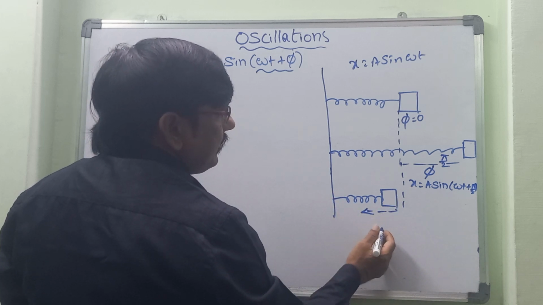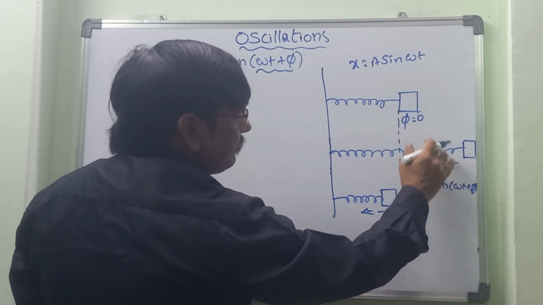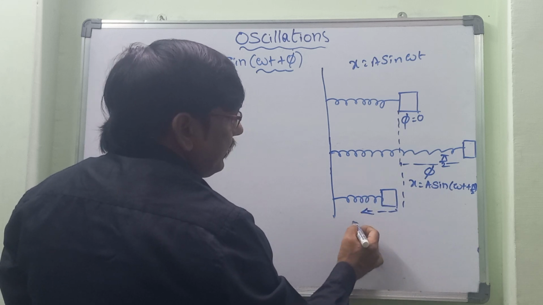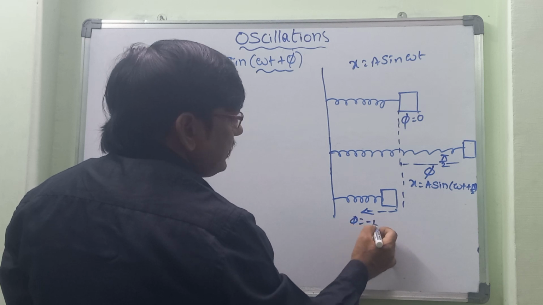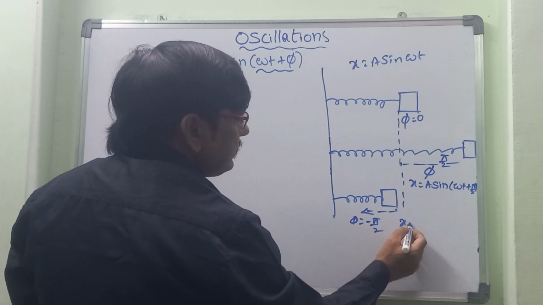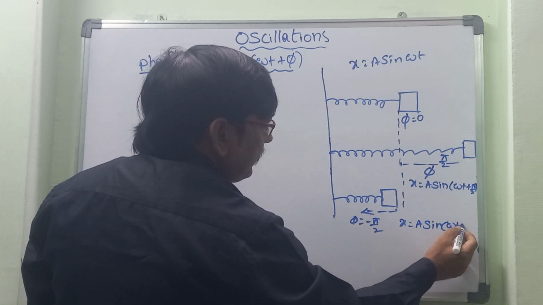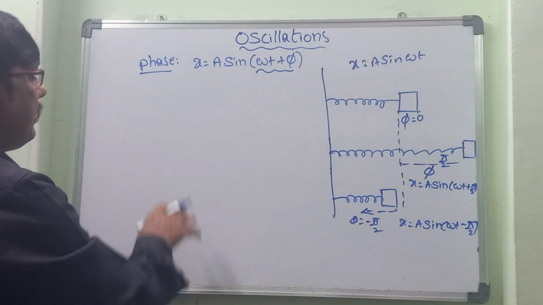In this case, this is the mean position, this is the extreme right side position, and this is the extreme left side position. So here we can consider phi is equal to minus pi by 2. So here x is equal to a sin(omega t minus pi by 2). Now let's discuss more about this one.